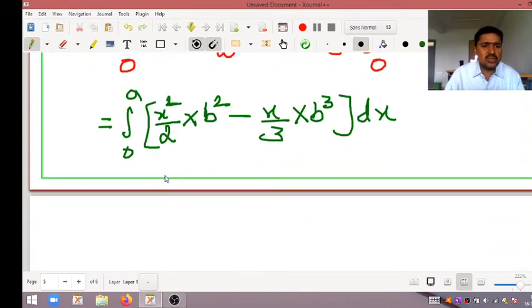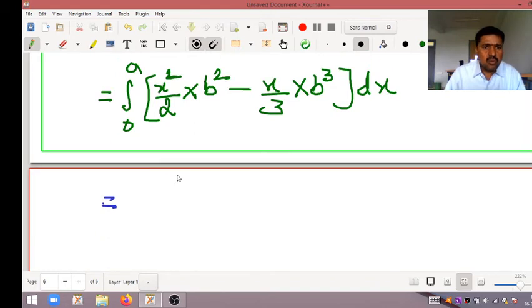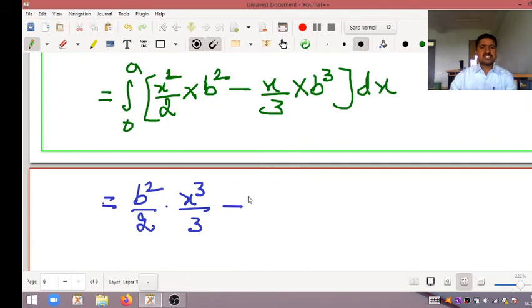Now we want to integrate with respect to x. While integrating with respect to x, this b square by 2 is the constant. Again integral x square dx means x cubed by 3 will come, minus here b cubed by 3 is the constant into integral x dx means x square by 2 will come.